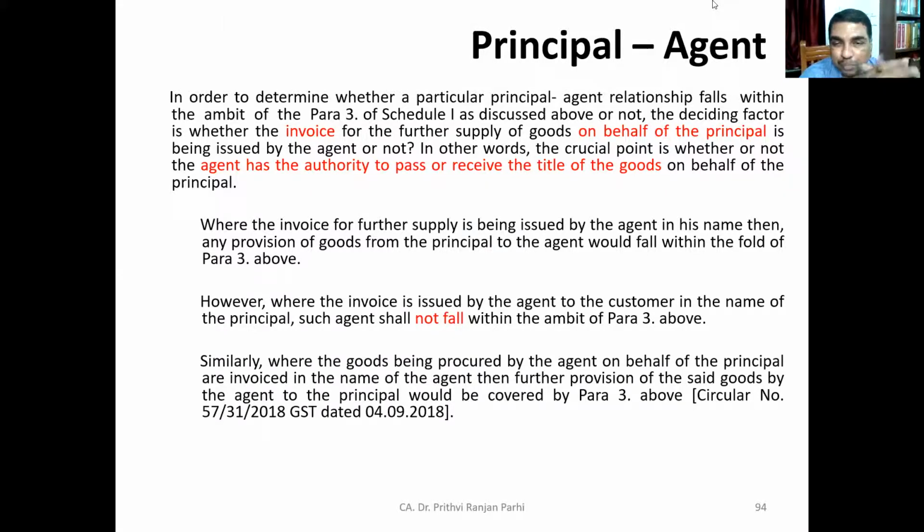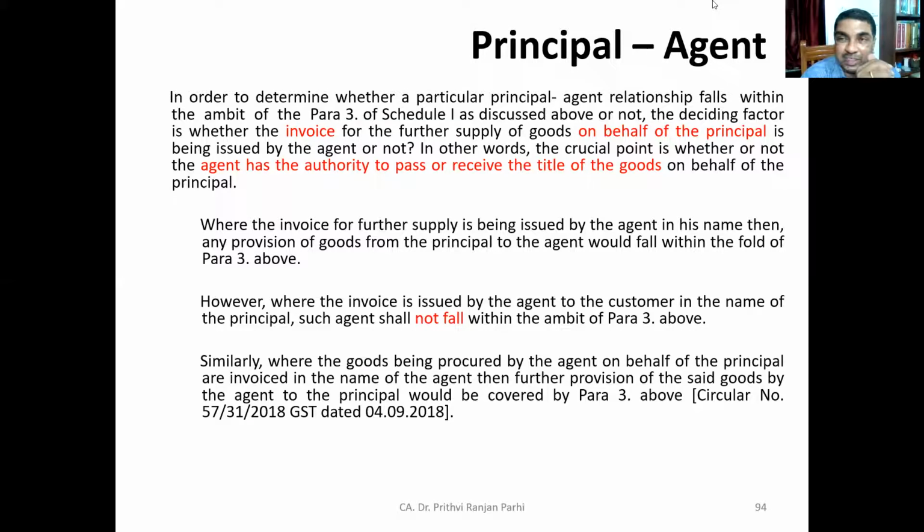Similarly, when goods are procured by the agent on behalf of the principal and invoiced in the name of the agent, then further provision of such goods by the agent to the principal would be covered under para 3.